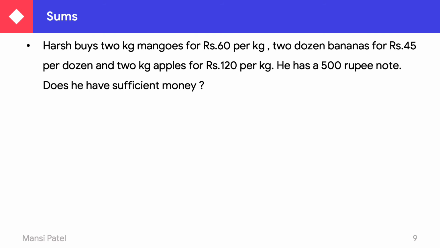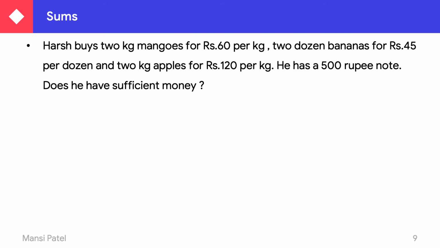So what is the price for the 2 dozen? It is multiplied by 2, because he buys 2 dozen. So 45 twos are 90 rupees, and 2 kg apples for rupees 120. This 120 rupees is per kg. They gave the price for 1 kilogram.